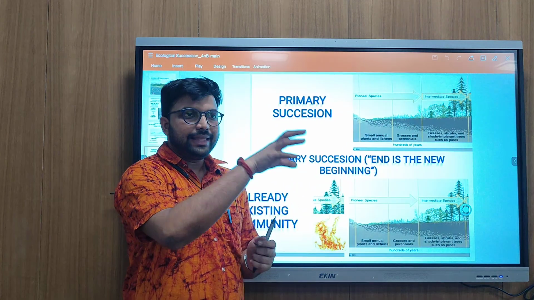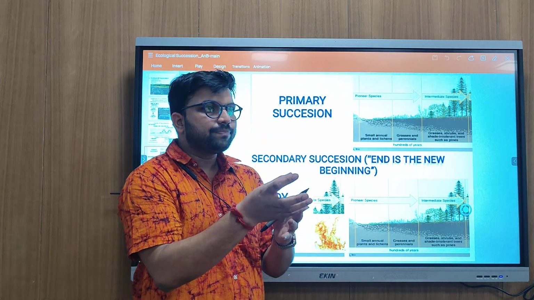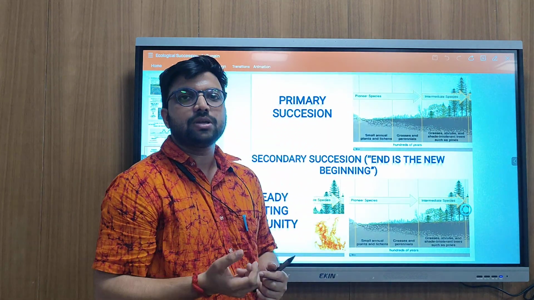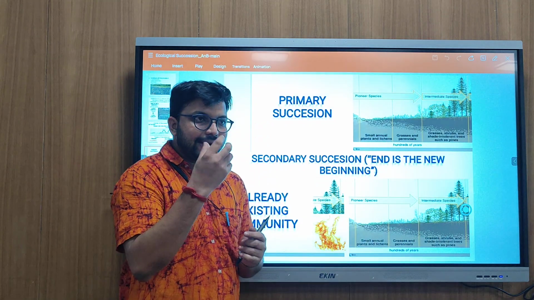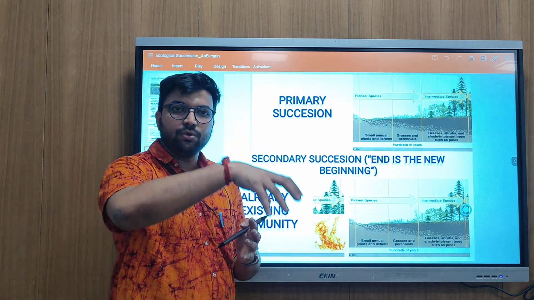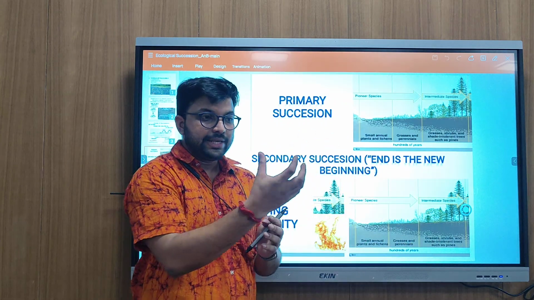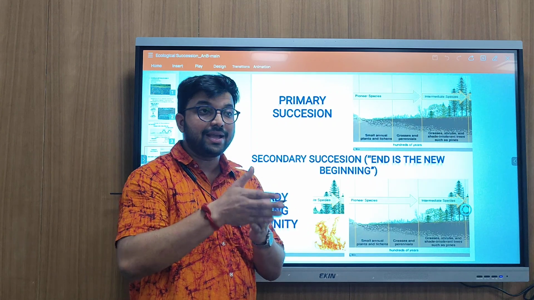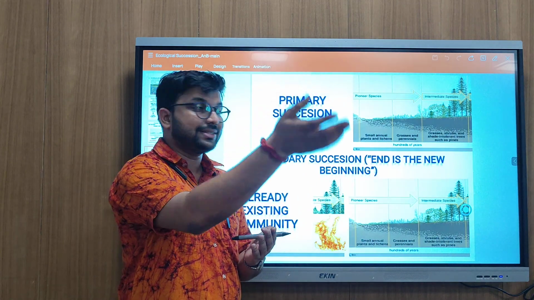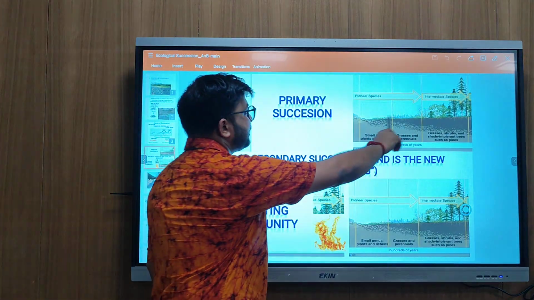Somehow it is inhabited by some lower groups of organisms whose nutritional requirement is very low. That organism establishes there, and after its death humus forms, the soil becomes more fertile, and it makes way for the next groups of organisms. This is primary succession.